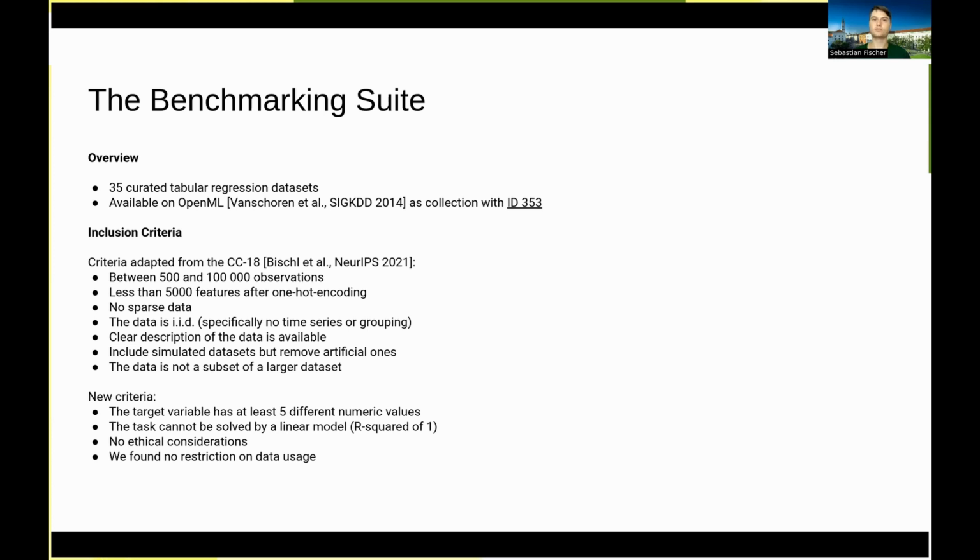Furthermore, we removed some datasets for ethical considerations. So whenever we were not sure that there might be some problems, we also excluded the dataset. And we ensured that we did not find any restrictions on data usage. So most of the datasets actually have a license. In some cases, when we thought that the dataset was clearly intended for scholarly use, but did not have a license, for example, because it's an old dataset, we still included it here.